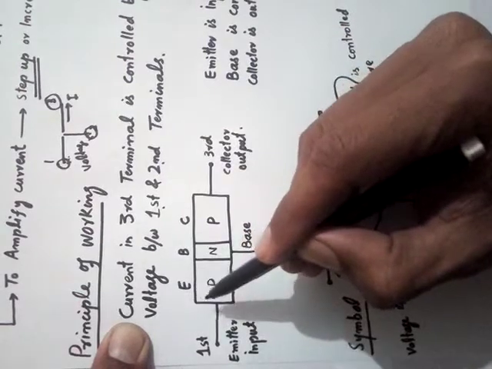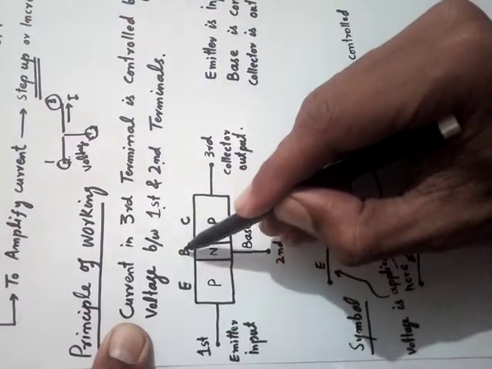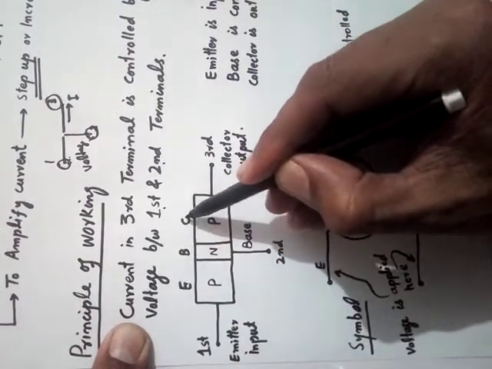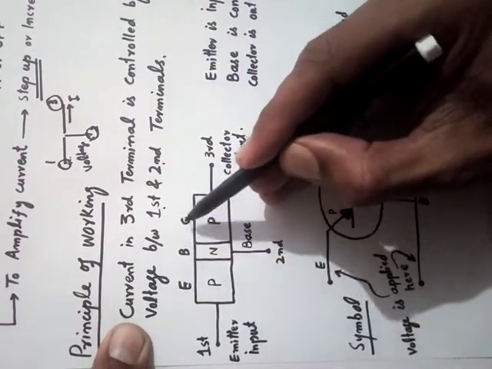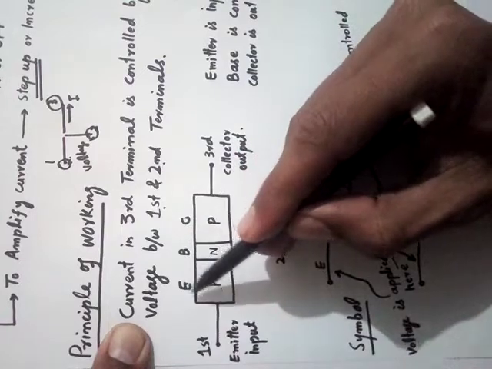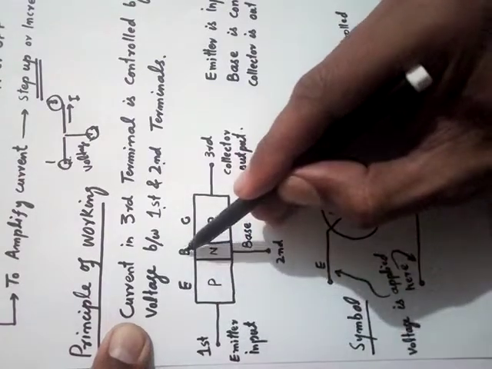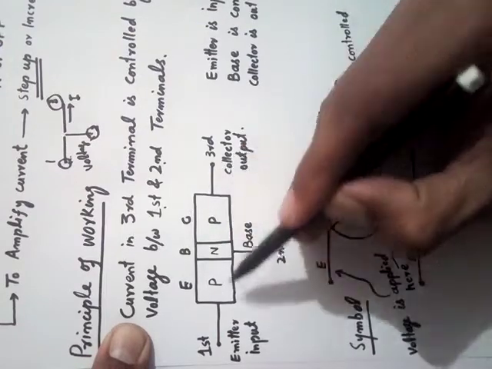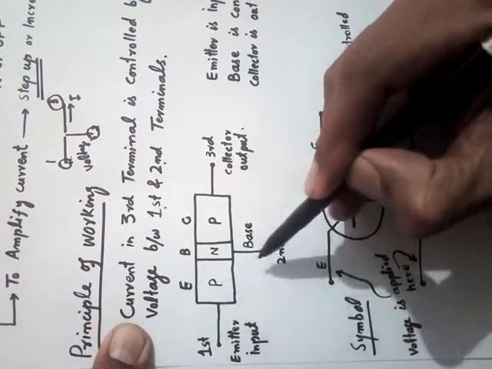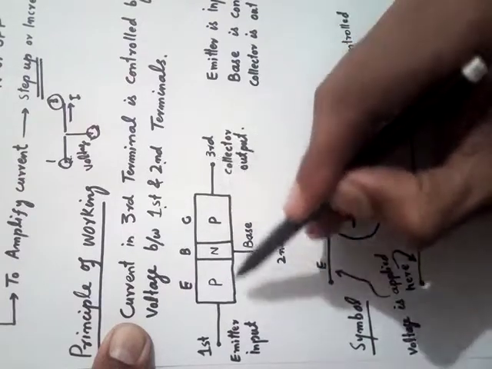So keep in mind, this side is E, the center one is B, and this side is C. E for emitter, B for base, C for collector. This is the first terminal, second terminal, third terminal.